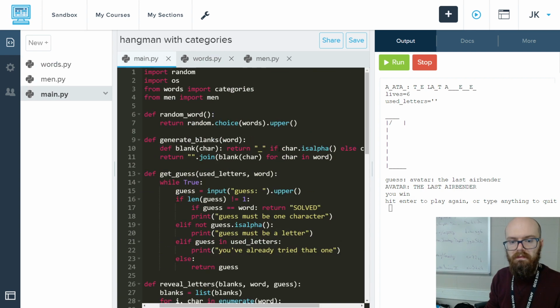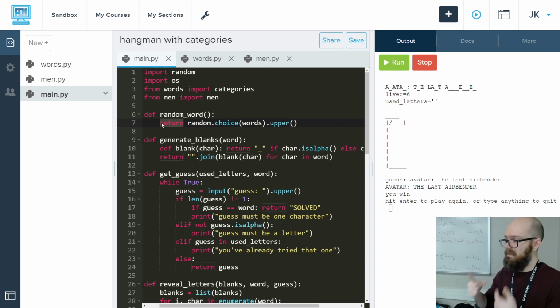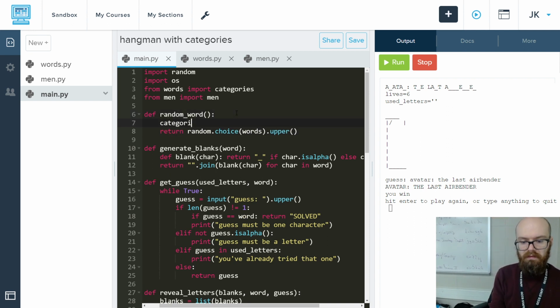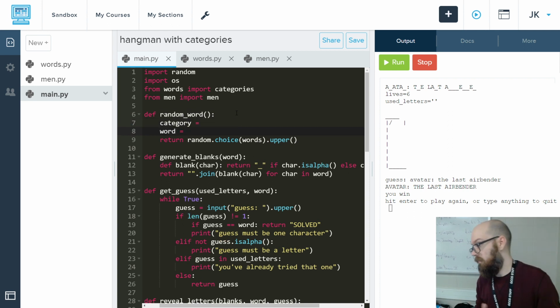Okay? So now I'm going to say the random word has to change. Instead of one step, it's going to be two. We pick a category, and then we pick something from inside of that. So it's not going to be a return right away. It's going to be two things. We could make a separate function, one to get the category and one to get the word, but I'm just going to put them in the same one right now. So I'm going to say category equals something and word equals something, and then we'll return both.